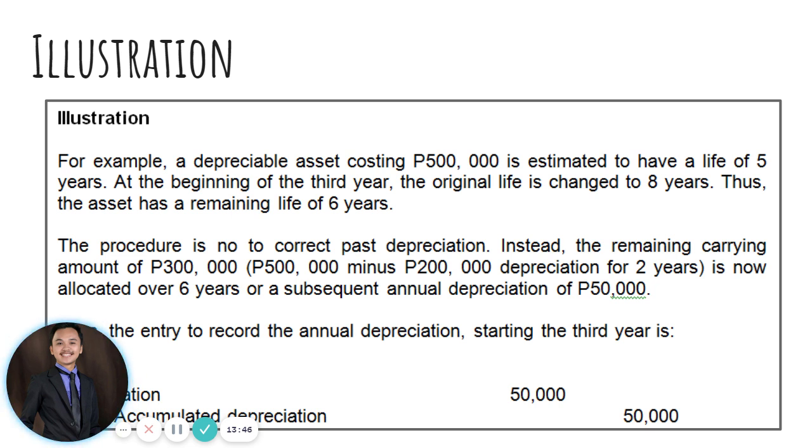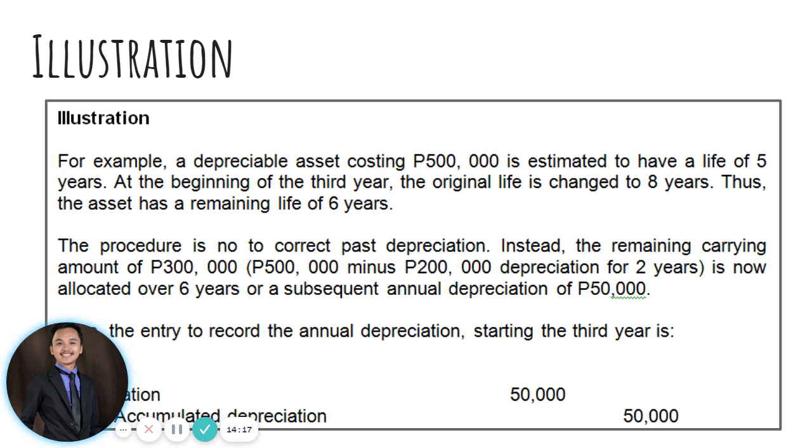So for example, we have here a depreciable asset costing 500,000 is estimated to have a useful life of 5 years. At the beginning of third year, the original life is changed to 8 years. So thus, the asset has a remaining life of 6 years. So in this case, guys, earlier, the previously mentioned example was a change in scrap value. But this time, the change is through the remaining life.